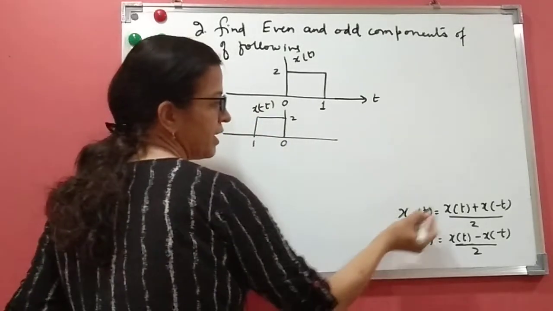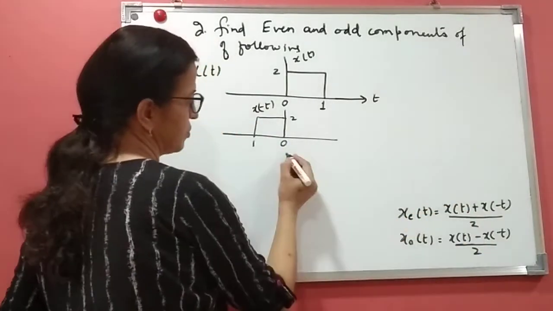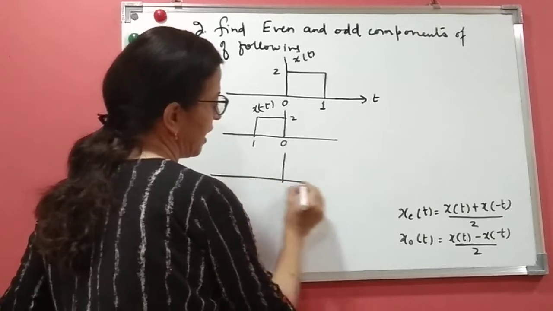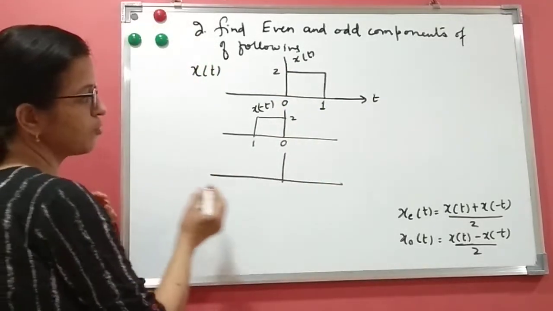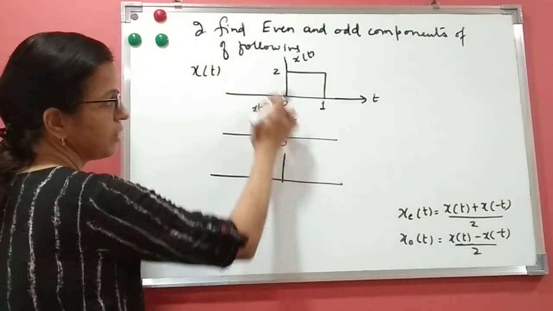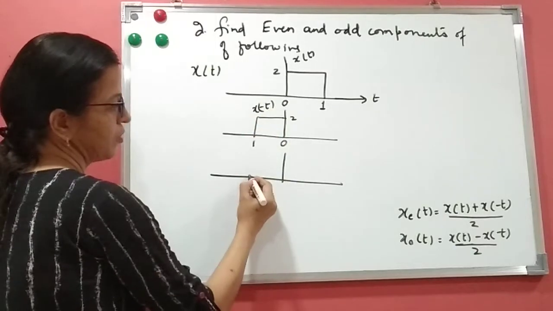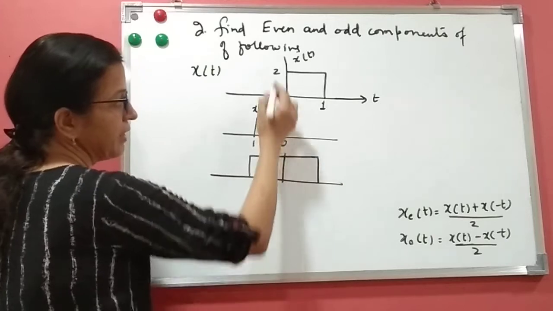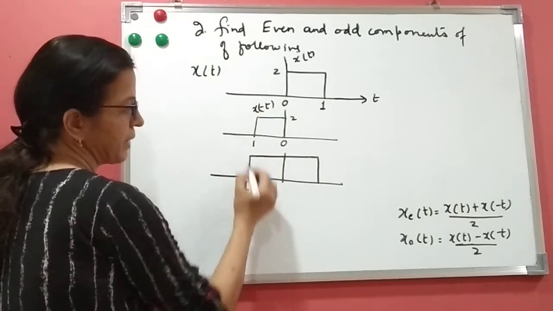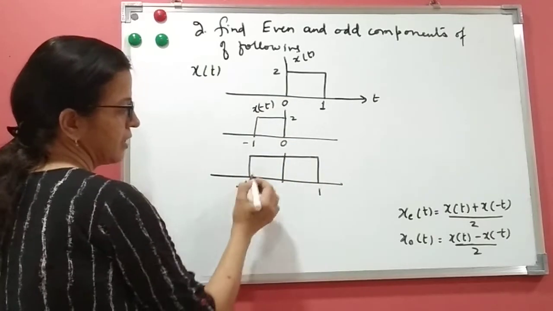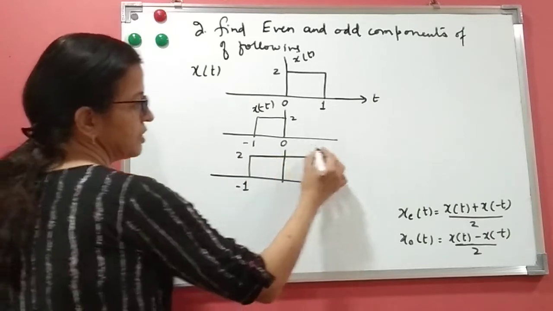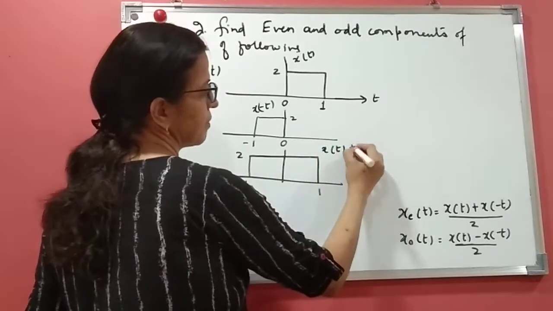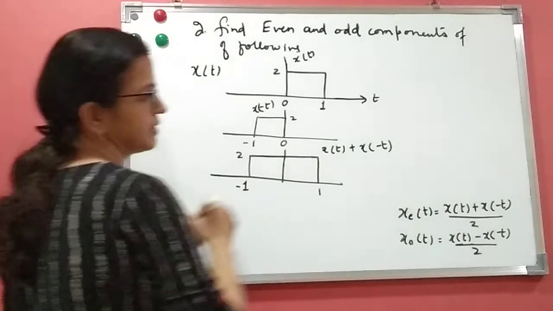What is x_e(t)? Add these two and divide by 2. So when I add these two, what will happen? This is adding to 0 and this 0 is adding to this. So what I am getting here, when I add this, is 2, and this is minus 1 and this is 1 and this value is 2. So this is nothing but x(t) plus x(-t).